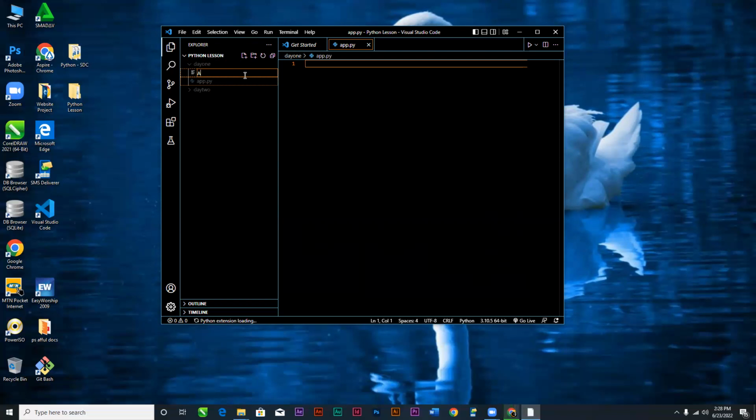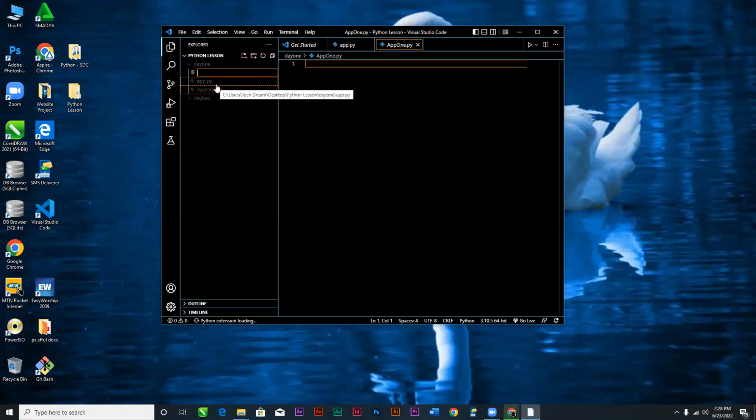If you want to give 2 names for the file, you cannot use 2 names with spaces inside, like app one. No, it is not accepted. But you can do this: app one, you put them together. That is camel case, appOne.py. It's also advisable and effective.